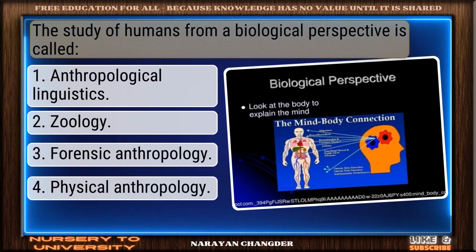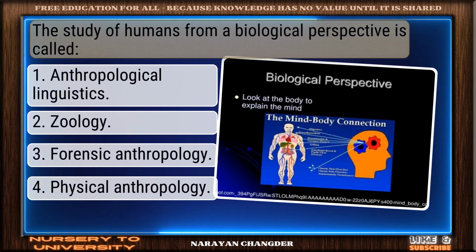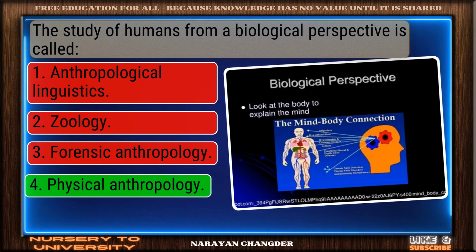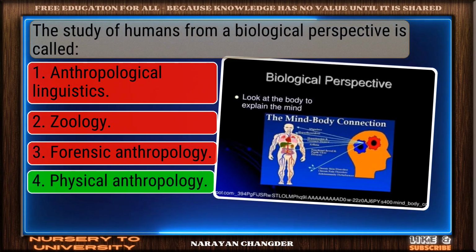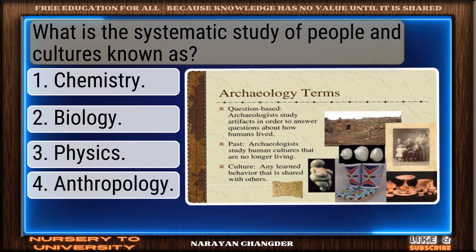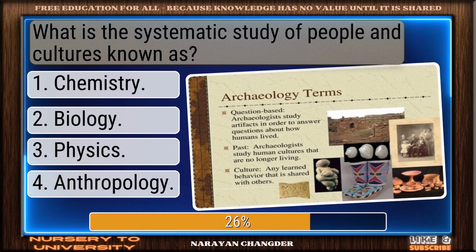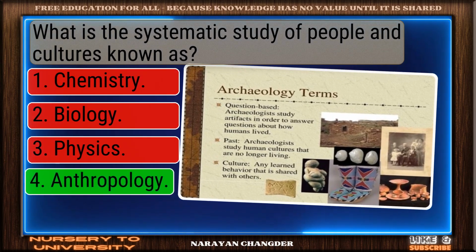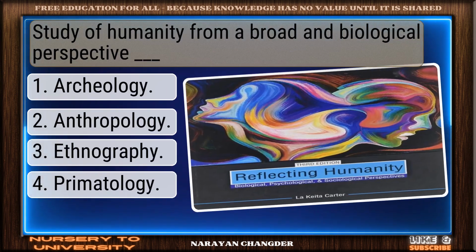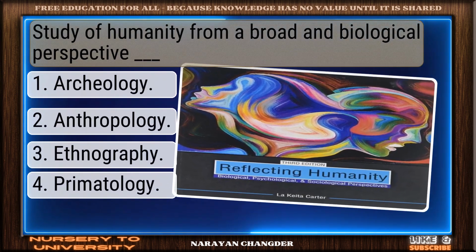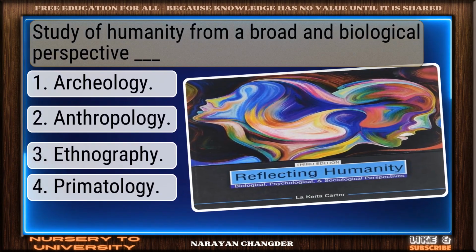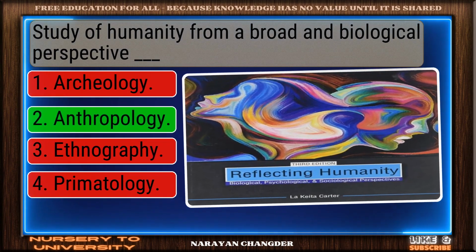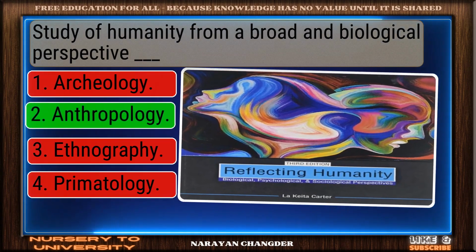The study of humans from a biological perspective is called. Right choice. Physical anthropology is the best answer. What is the systematic study of people and cultures known as? Excellent choice. Anthropology is the right answer. Study of humanity from a broad and biological perspective. Dash. On track. Anthropology is the correct answer.